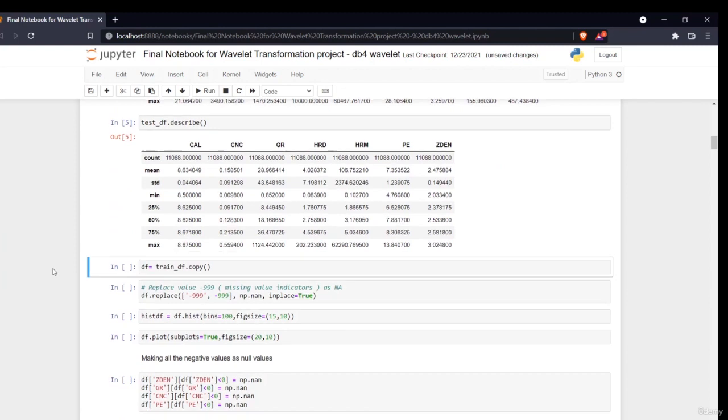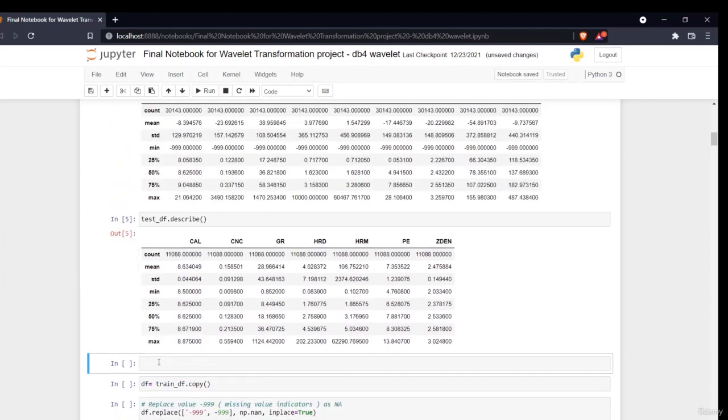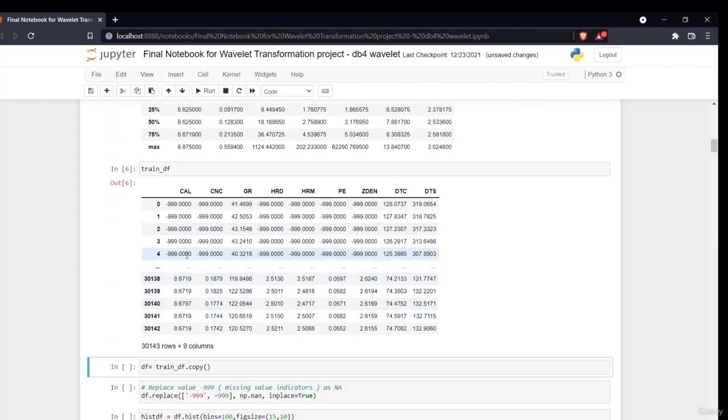So now first let us have a look at how our data looks like. Okay, so if I want to look at my train data, this is my train data, as you can see. So now you will see these -999 values. Okay, what are these? They are basically the null values. What happens in the log machine is, if any value is not recorded, it is termed as -999. That basically means null values. We'll just replace it, as I have written: I've imported a data frame in which I've copied all the data of train DF. Then I'm saying, okay, replace this -999 with nan values. Basically wherever -999 is present, replace it with nan.